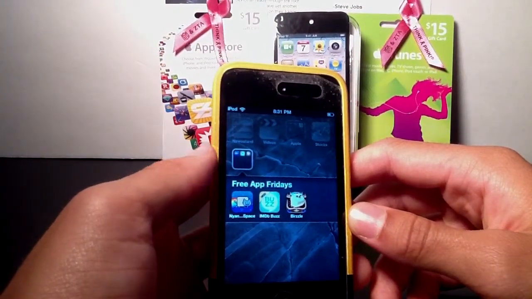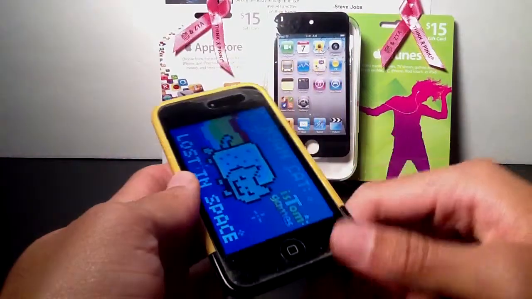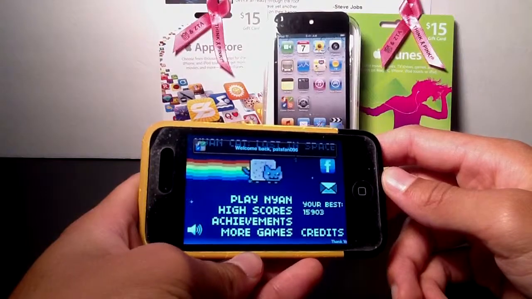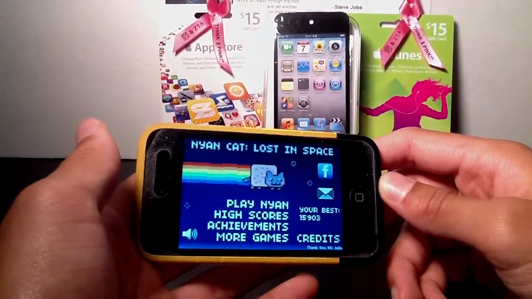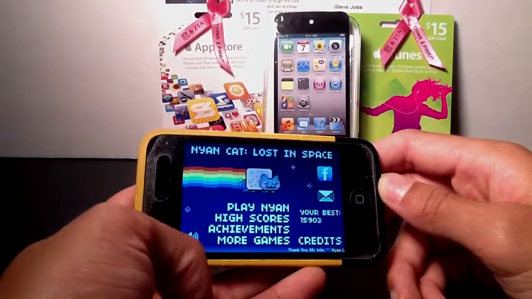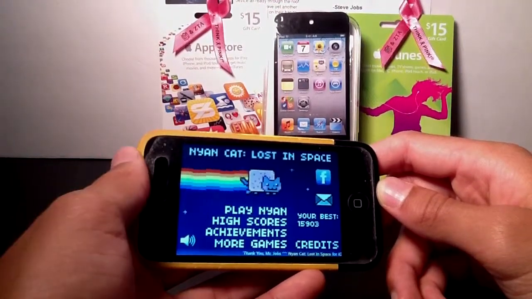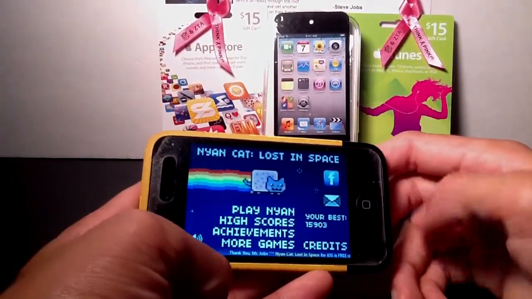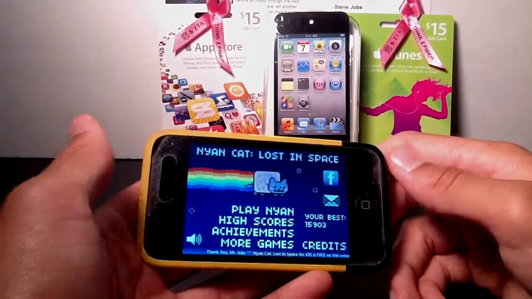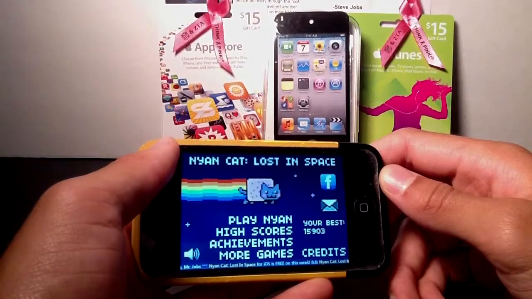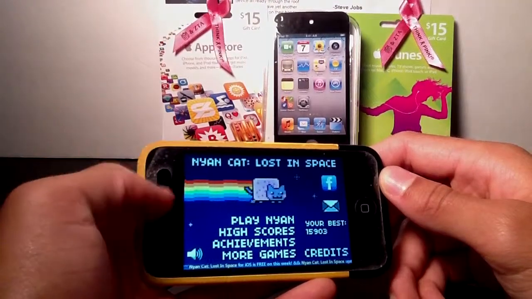But now, without further ado, let me just start off with the application Nyan Lost in Space. Nyan Lost in Space is like an extension of the viral video Nyan. The theme song will be playing throughout the entire application. This is a game, and overall it's very addicting, annoying at times. If you like the Nyan theme song, great. This will be your application. If not, you might have to suffer through it. But overall, it's a very addicting application. Even without that, it's pretty fun.